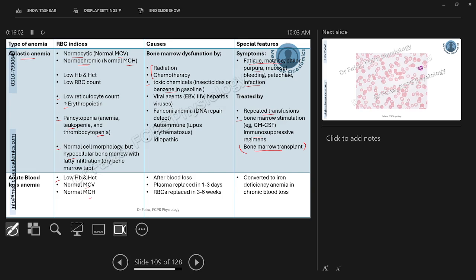Afterwards, if the loss was under the homeostatic capacity of the body, the plasma level will be restored in 1 to 3 days, whereas the RBCs will be replaced in 3 to 6 weeks, as it will take some time for the body to produce erythropoietin.